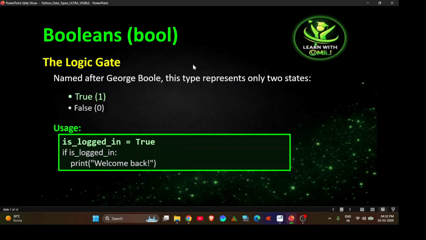Now coming to the next data type, the boolean, bool. If you know about logic gates, it is named after George Boole. This type represents only two states, true or false. We can say true is one and false is zero. They are mainly used for decision making.